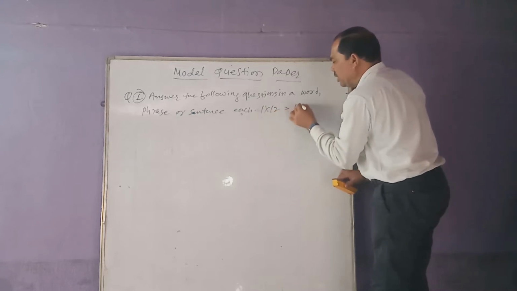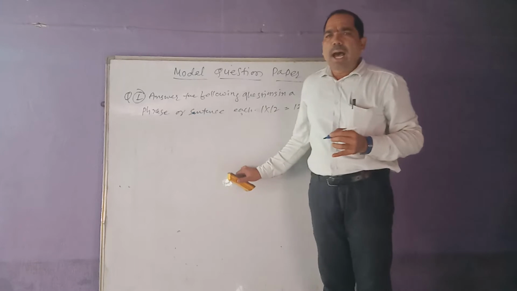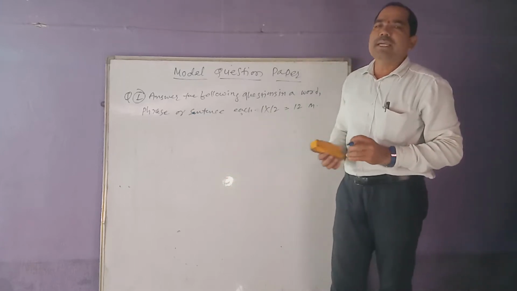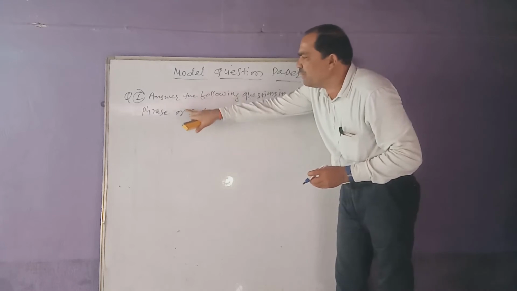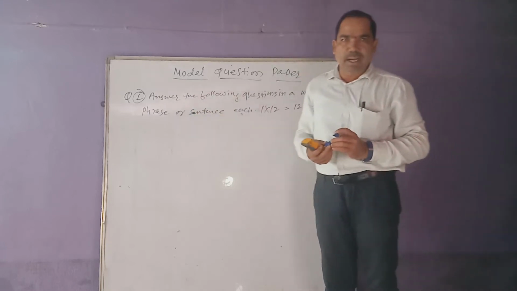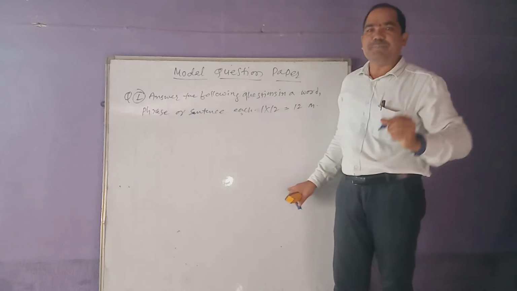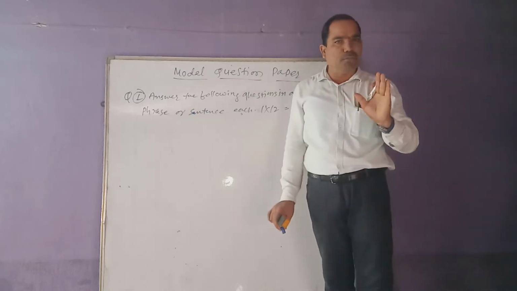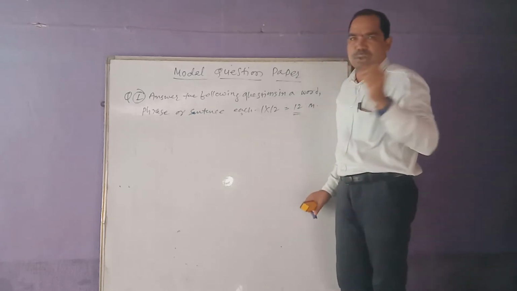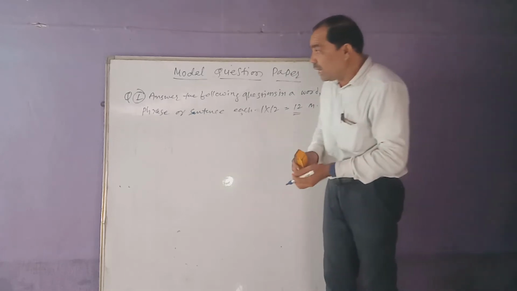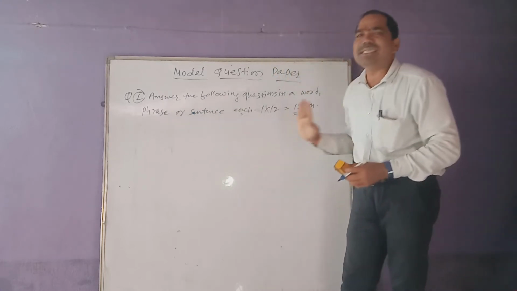1 into 12 is equal to 12 marks. So the weightage for answering the following questions is 12 marks, and in question number Roman first there will be 12 questions. It is compulsory and mandatory, it has no option. Why? Because you have to write the answer to all 12 questions, in a word, in a phrase, or a sentence each only.